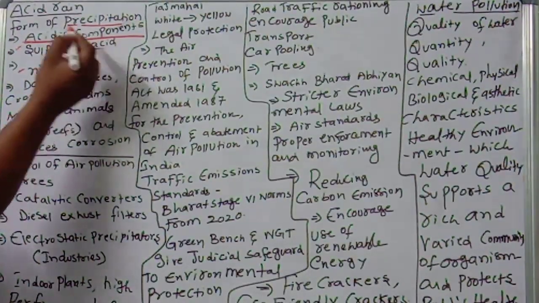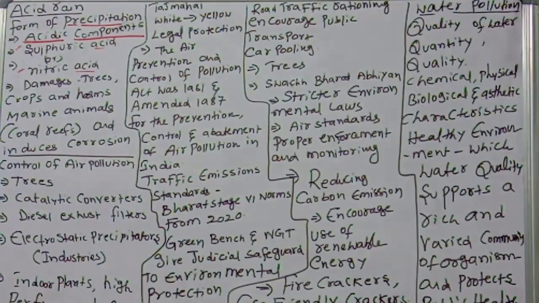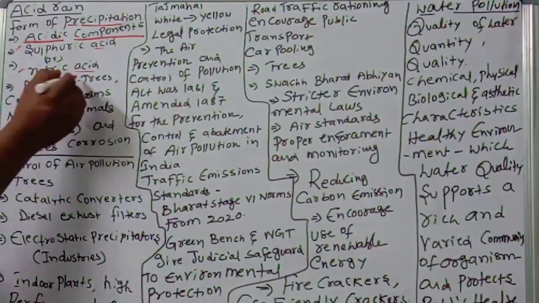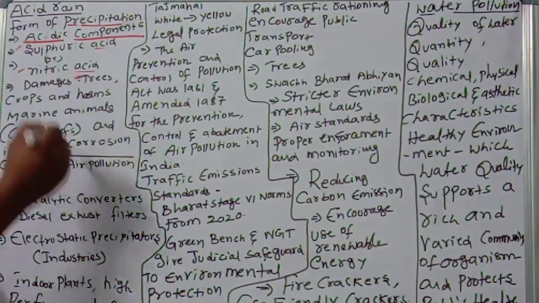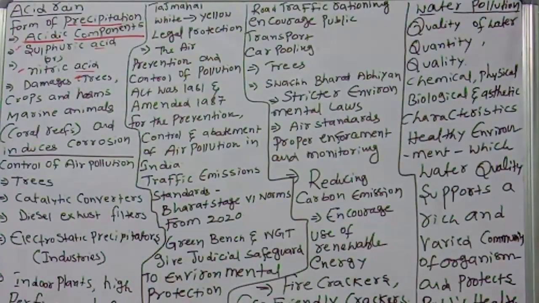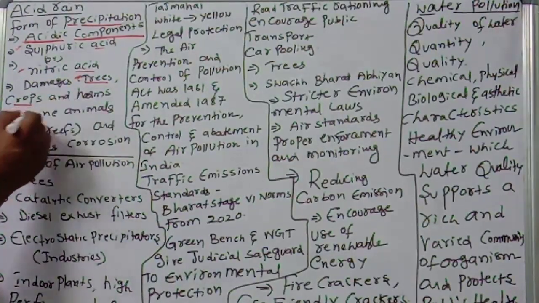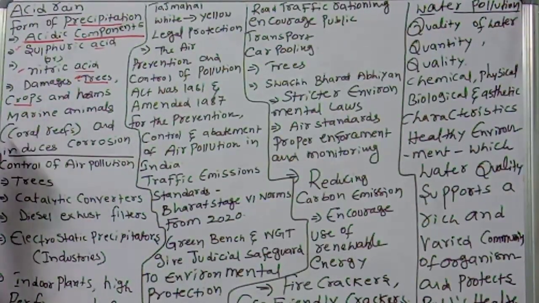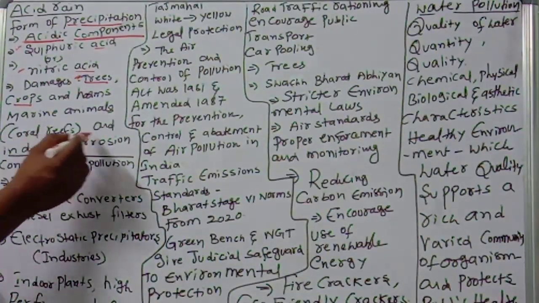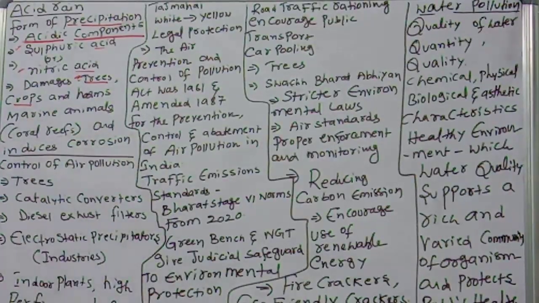Acid. So what are the problems? Acid rain damages the trees and the crops, harms the marine animals, especially coral reefs, and induces corrosion. So many problems will come.